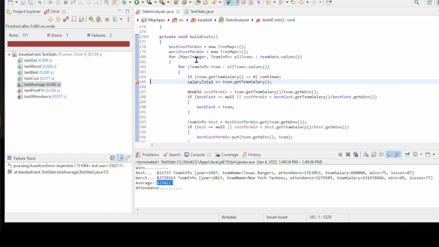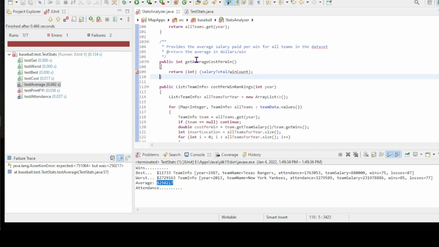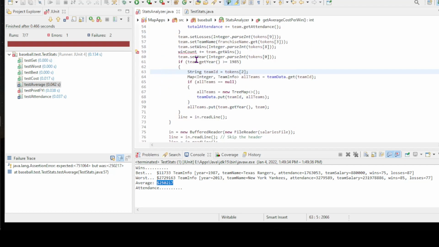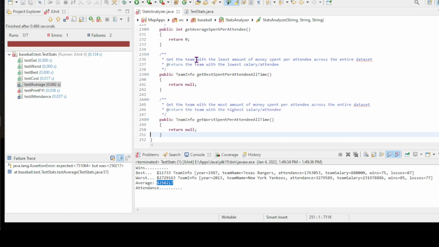All right, so I'm going to figure out the salary total down here, and I'm going to take that one out. And then I'm going to do the same thing with the win count, because I don't want to include wins for teams that have zero salary, and I don't know that at this point in time.